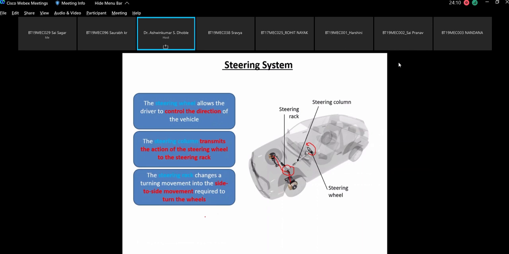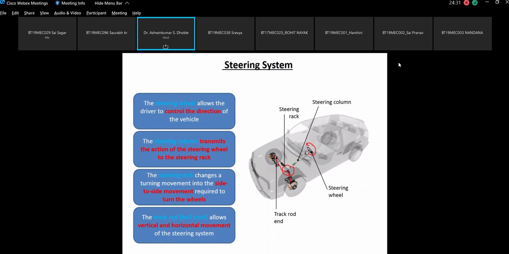Now the steering rack changes the turning movement into side to side movement. That means the circular motion, the turning movement which you give to the steering wheel, is getting converted into the side to side movement required to turn the wheels. So what is next? The track rod, that is the ball joint, allows vertical and horizontal movement of the steering system.